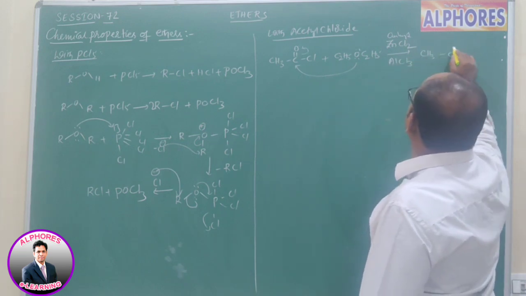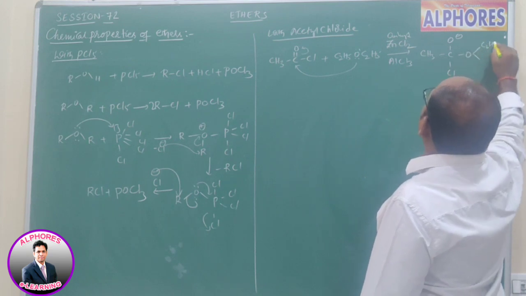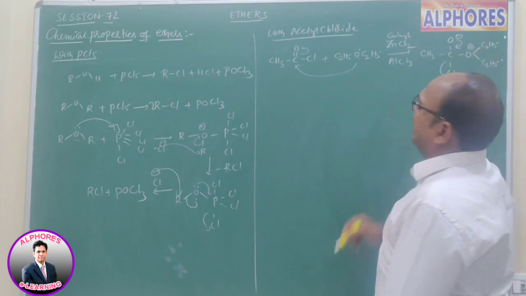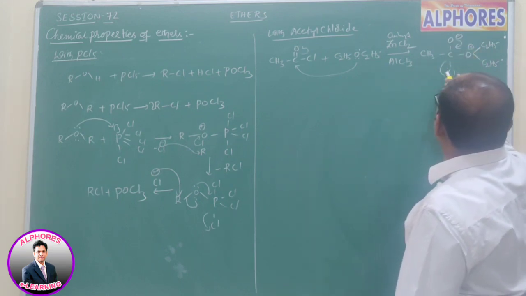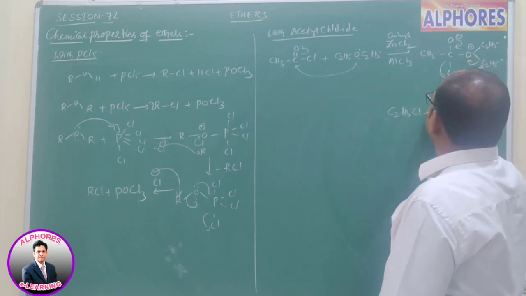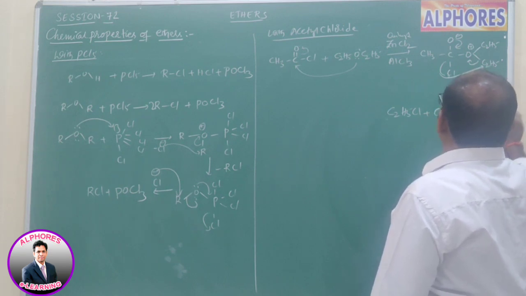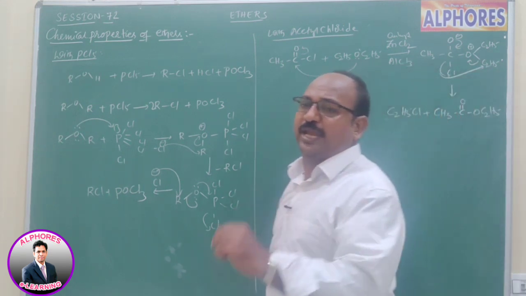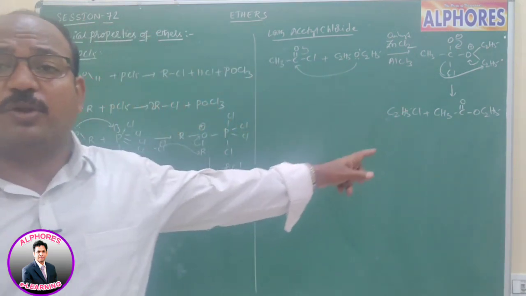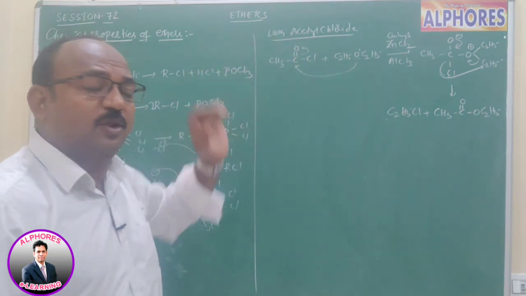So CH3CO, and oxygen is going to bear a positive charge here as it donates an electron pair. Upon reversal, Cl minus has to come out. The Cl minus attacks this ethyl group, and then we get C2H5Cl plus CH3C(=O)OC2H5, ethyl ethanoate. That means with acetyl chloride, diethyl ether gives ethyl chloride and ethyl ethanoate.